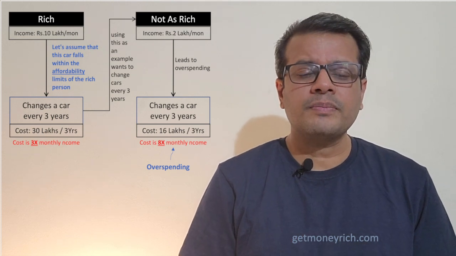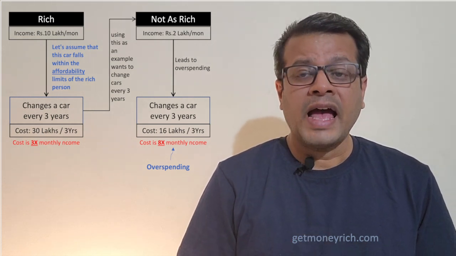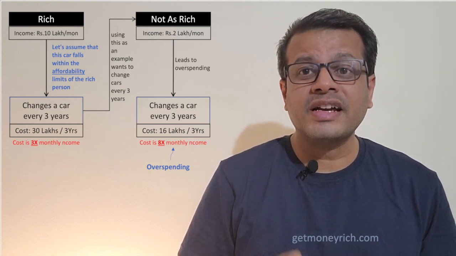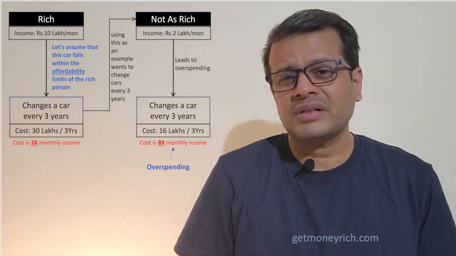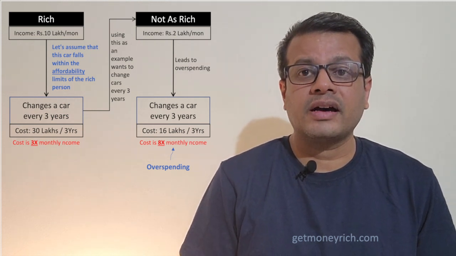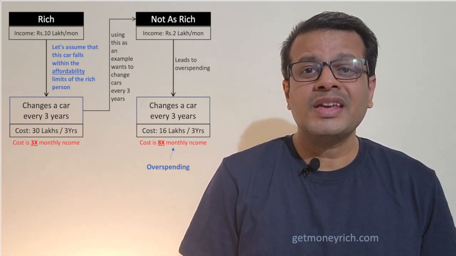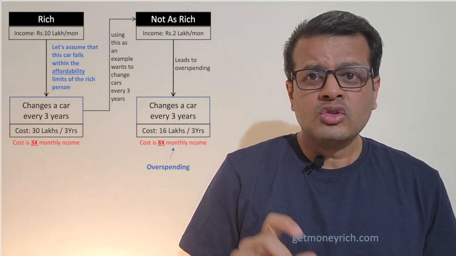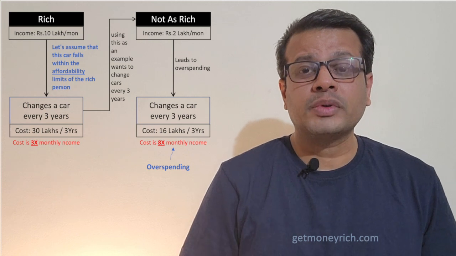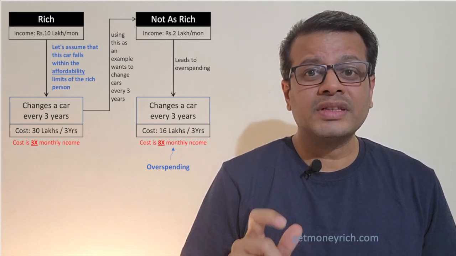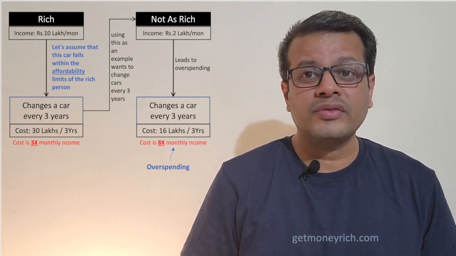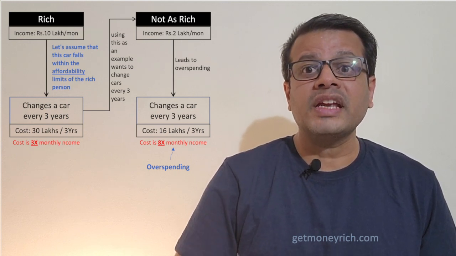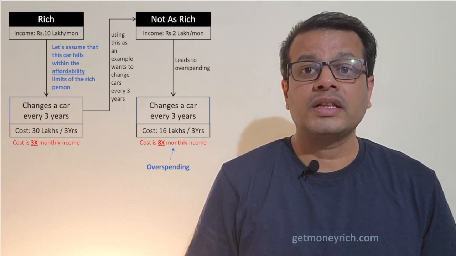Just an assumption, okay? So, seeing this habit of the rich person, the not so rich person also thinks that he should buy a car, but he knows that he cannot buy a 30 lakh car every 3 years. So he buys another car which is approximately 16 lakhs. You can see his monthly income is 2 lakhs. He's buying a car every 3 years of 60 lakhs cost. So he's actually spending 8 times his monthly income.